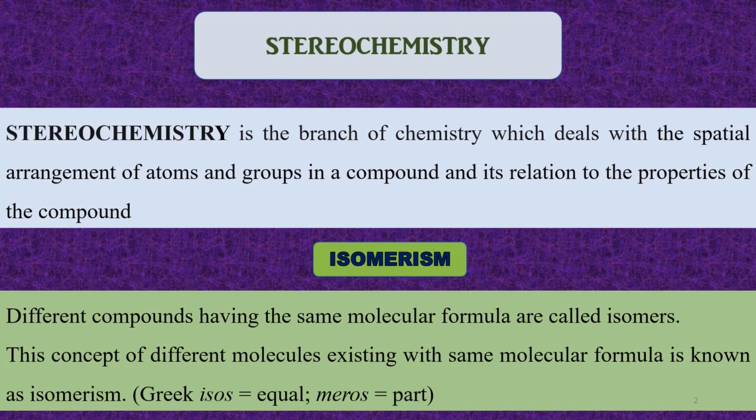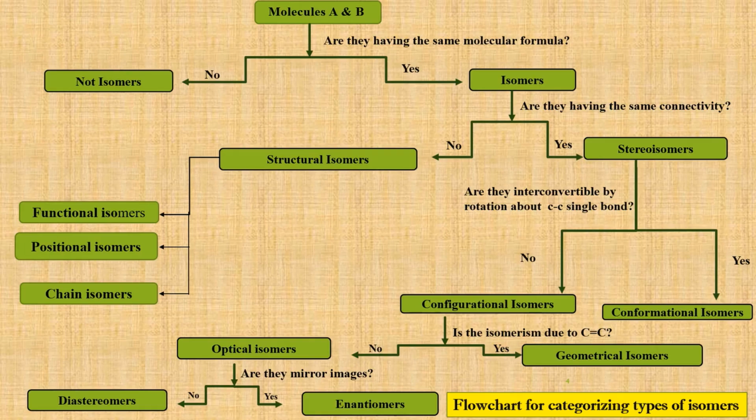Isomers. What are isomers? The different compounds with the same molecular formula are called isomers. The concept of different molecules existing with the same molecular formula is known as isomerism. Now we shall see how isomers are classified.